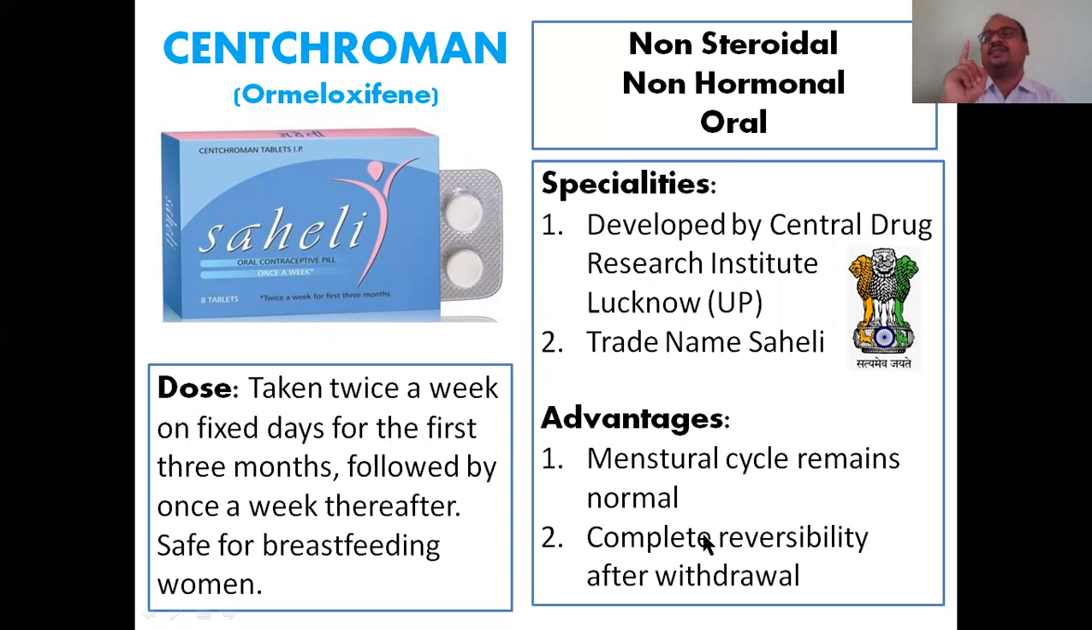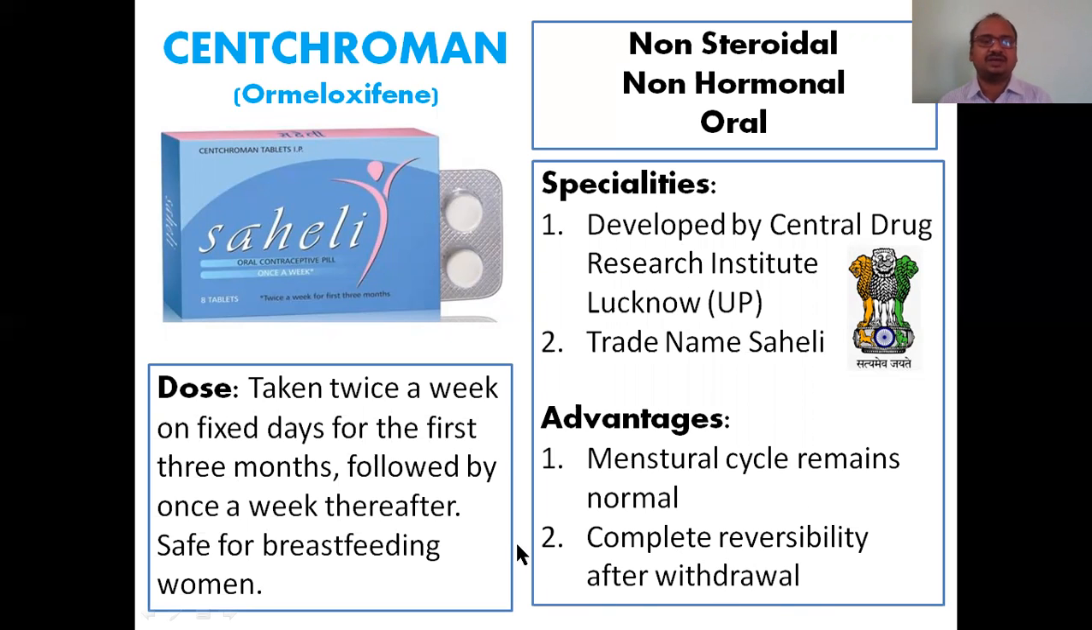There are 2 main advantages. The menstrual cycle remains normal; there is no disturbance in the menstrual cycle. That is the biggest advantage. Also, it is reversible: if you want a pregnancy, just stop using it and you will become pregnant. Completely reversible after withdrawal.